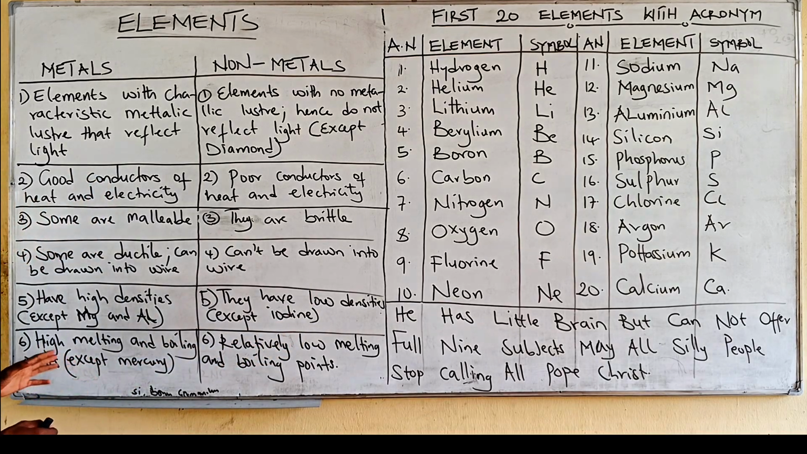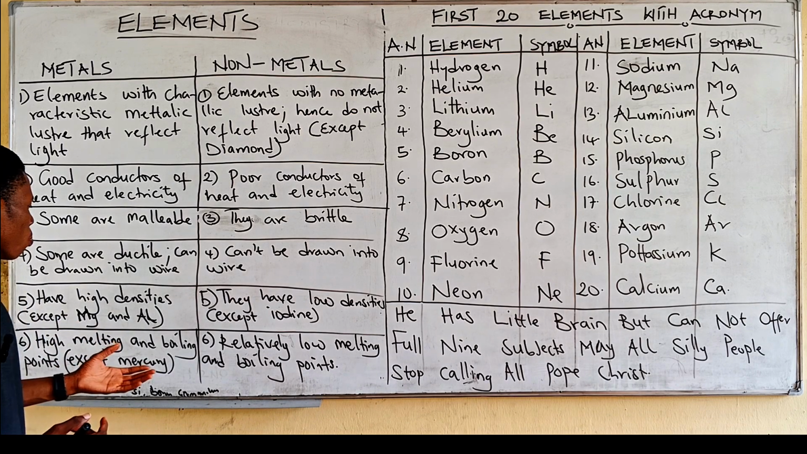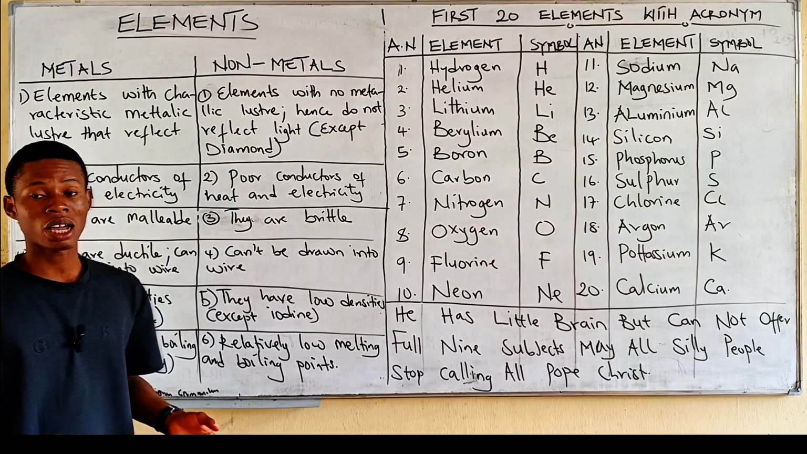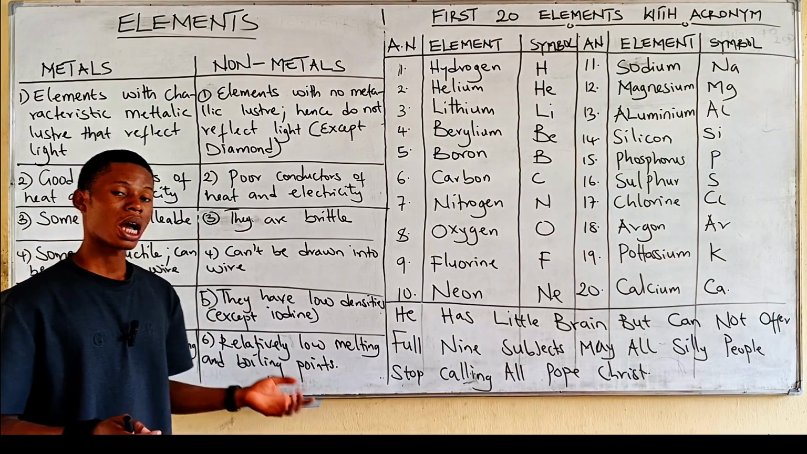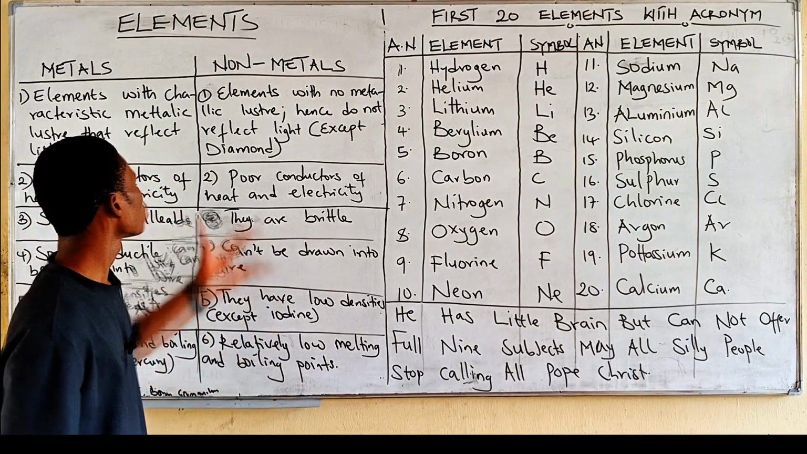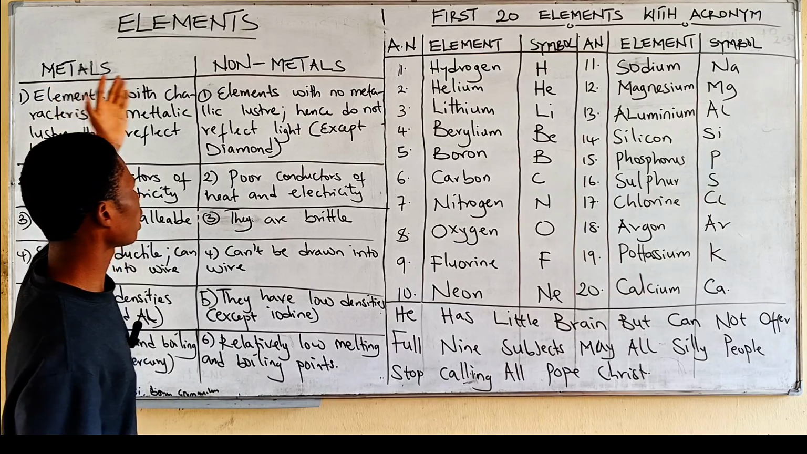Now, the last one here is metals have high melting and boiling points, except mercury. Mercury is a dense liquid actually, but metals generally have high melting and boiling points. Non-metals, on the other hand, have relatively low melting and boiling points. So these are some of the characteristics of metals and non-metals.